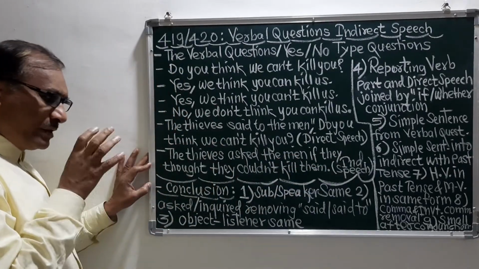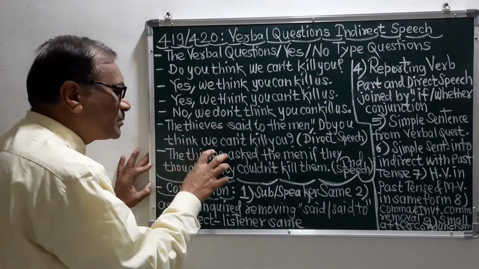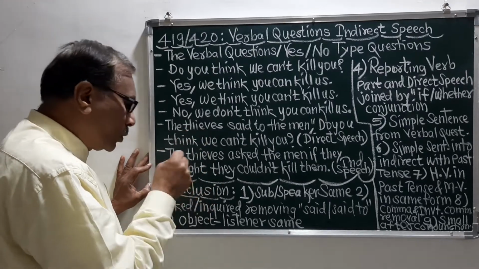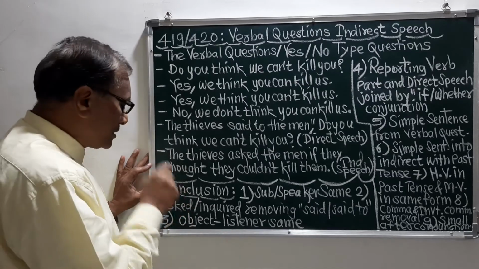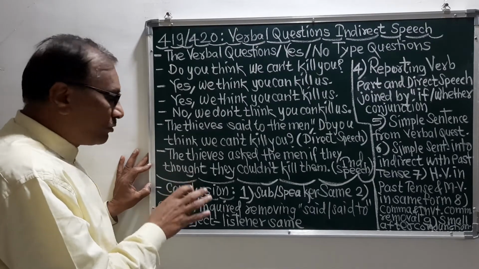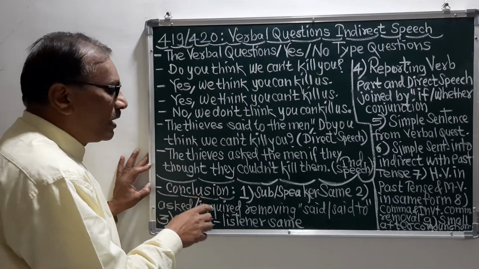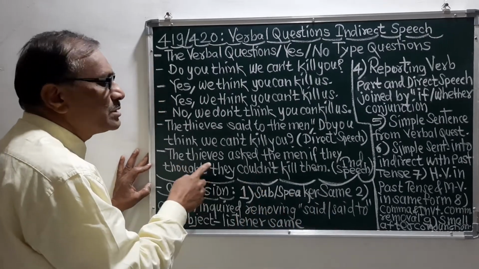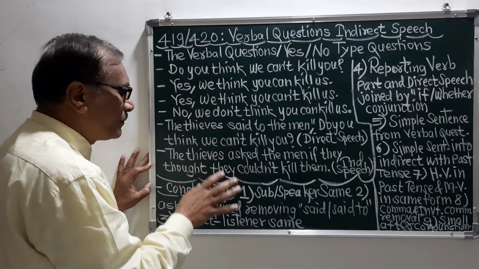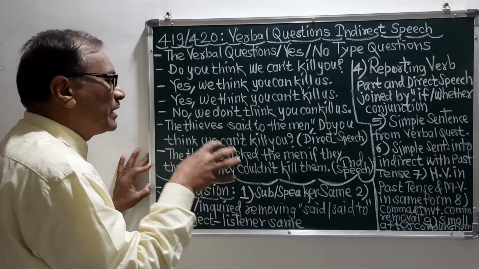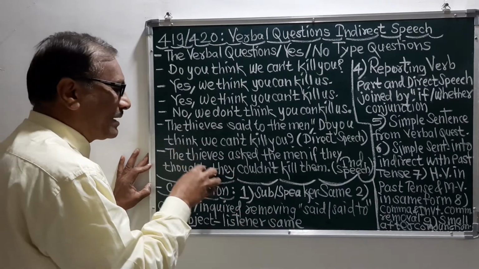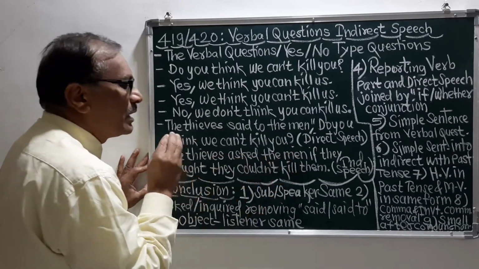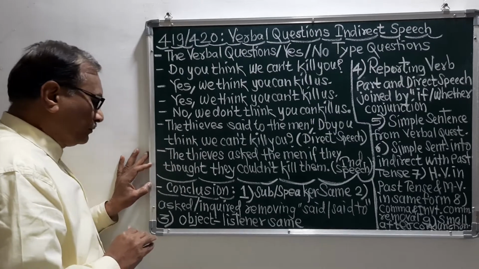So when we see this indirect speech, we will go to the rules and regulations. We will see now this topic, and with these rules we will see this answer. We will see all these rules which we have used to prepare this indirect speech.